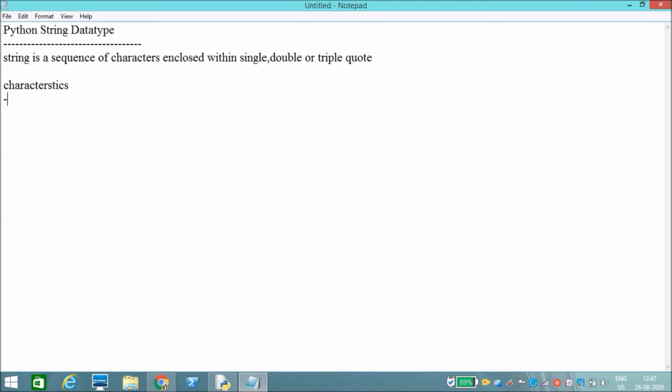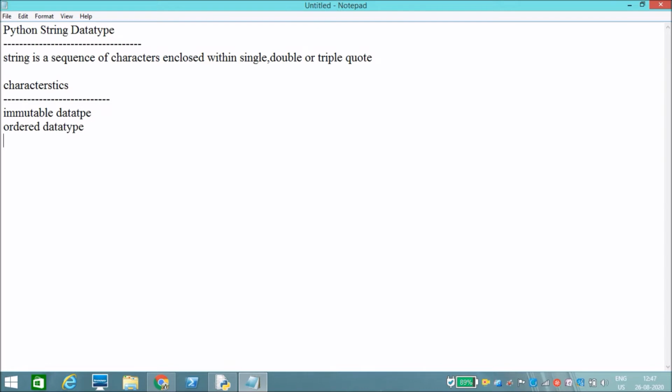First of all, string is an immutable data type. We cannot change the value. Second, string is an ordered data type, we can access elements by their order. A string is enclosed within single quote, double quote, or triple quote.